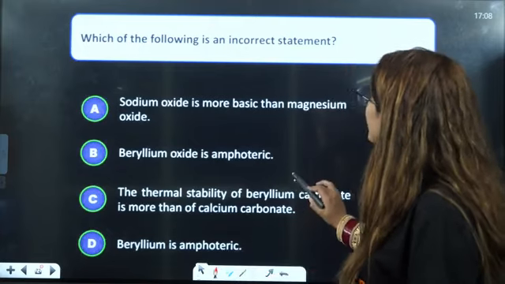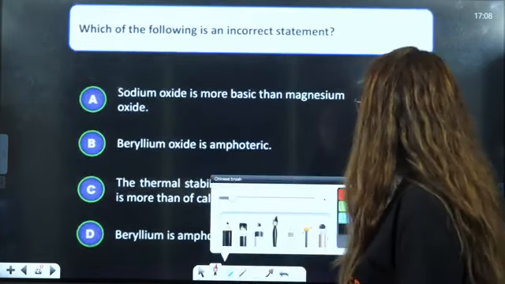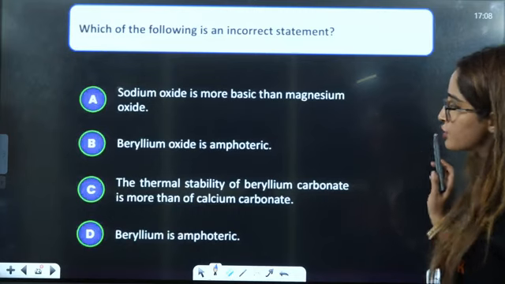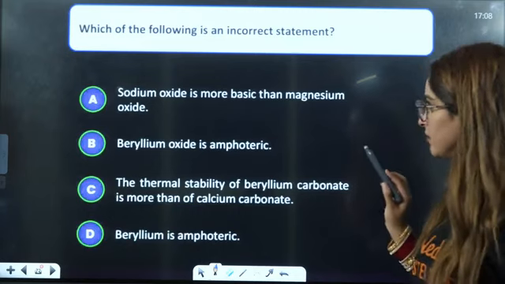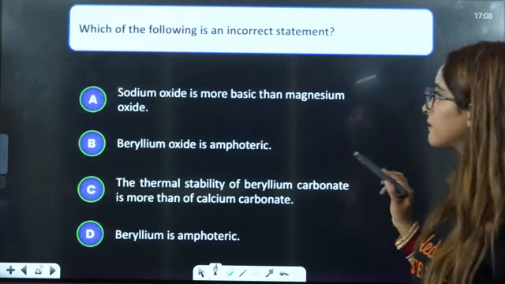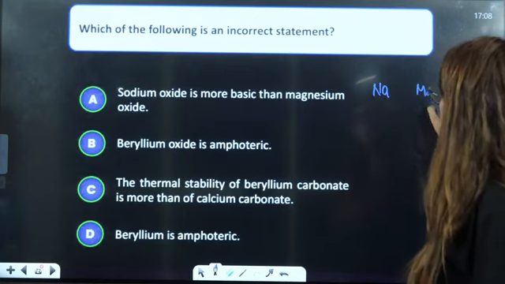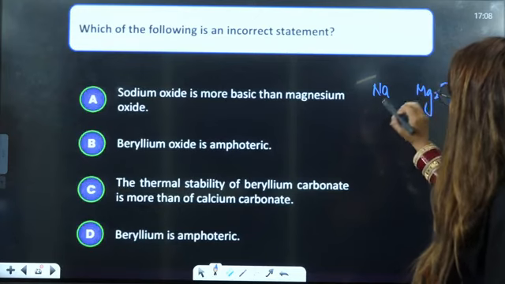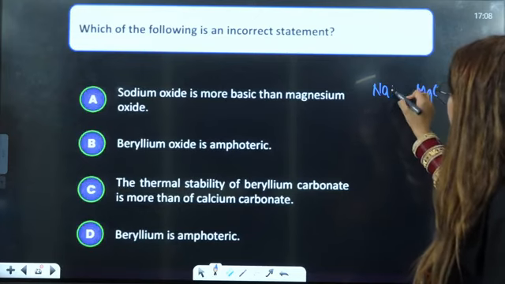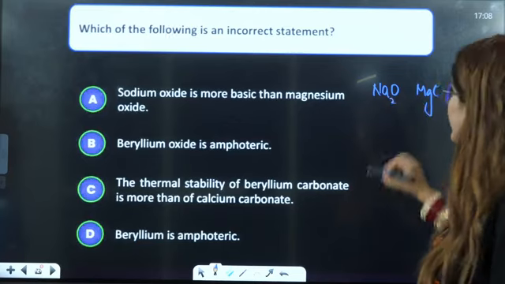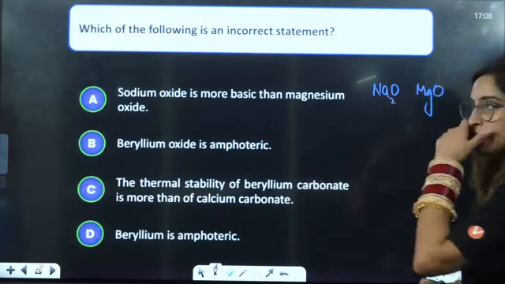Next: which of the following is an incorrect statement? Incorrect statement you have to answer here. Sodium oxide is more basic than magnesium oxide. If you see, this is Na2O, this is MgO, along the period.